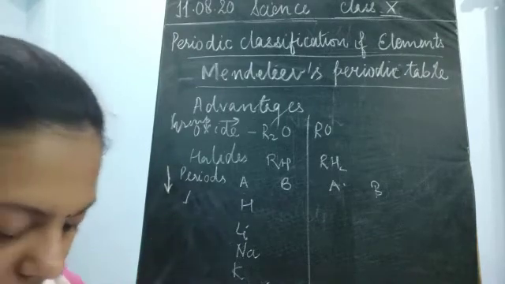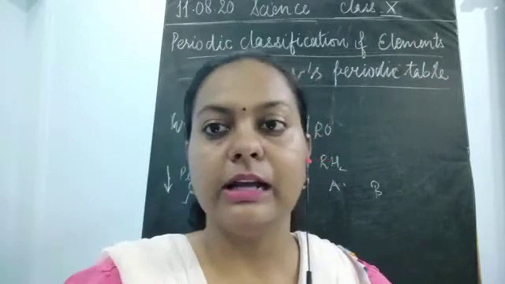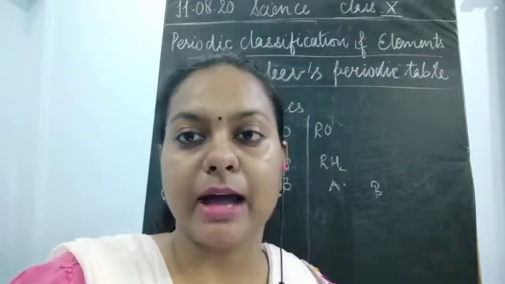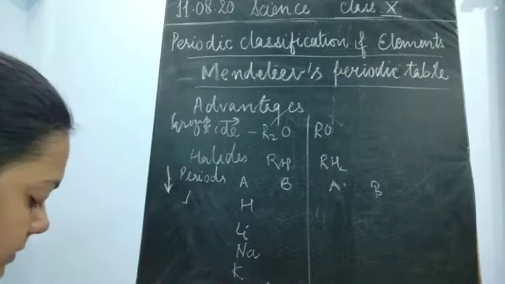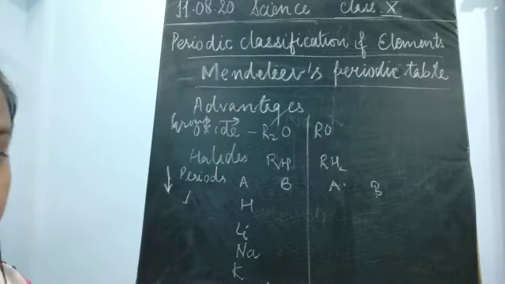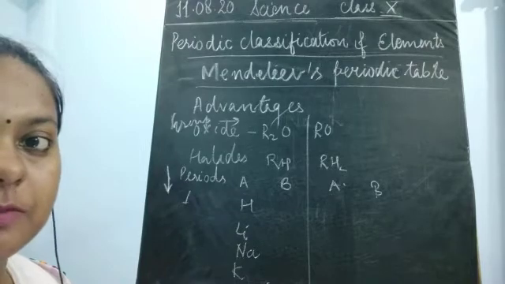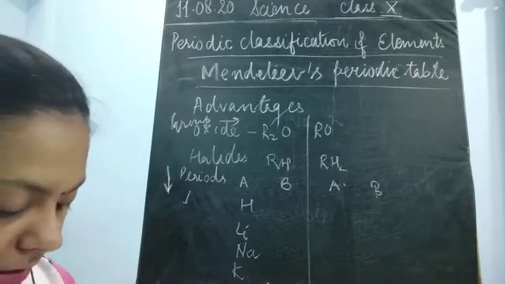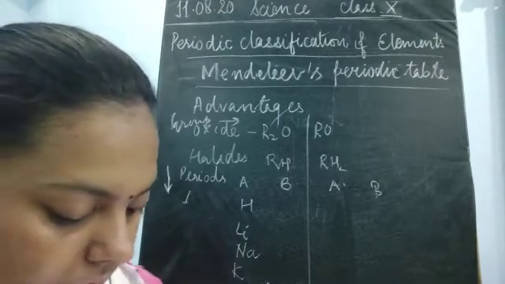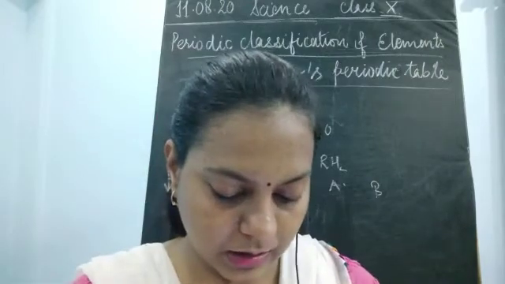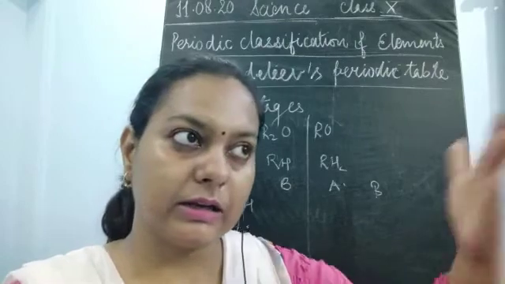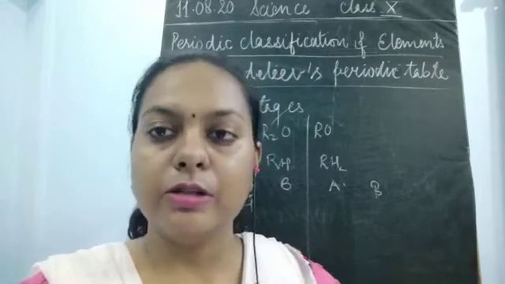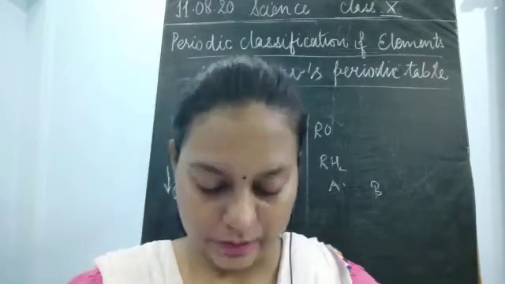So what was his achievement? His achievement was that he was able to classify the maximum number of elements. It was based upon different properties, but still they got a place in his periodic table. Now, what was the main concept? The main concept was that the order was reversed. Which order? The order of the atomic masses was reversed.